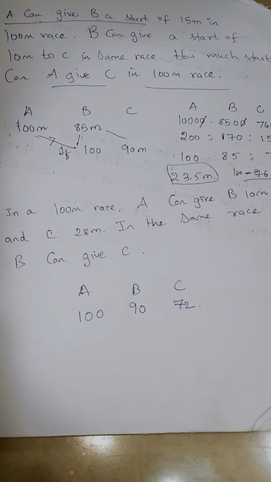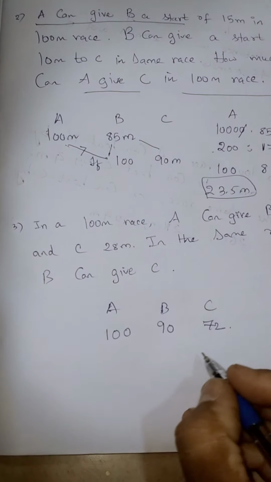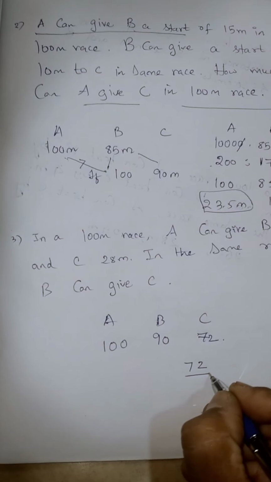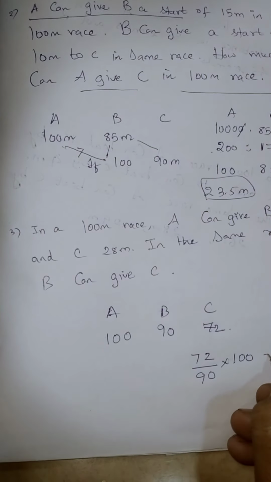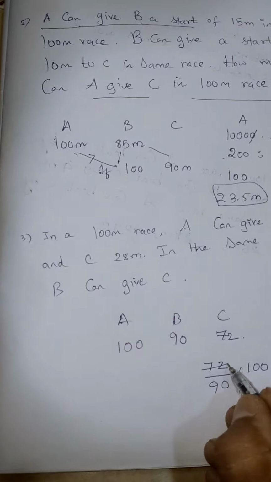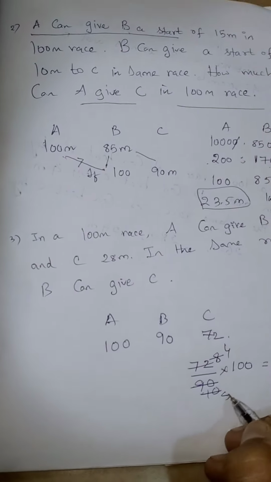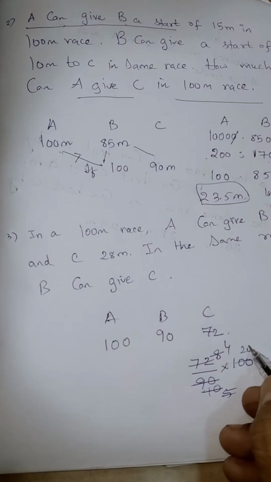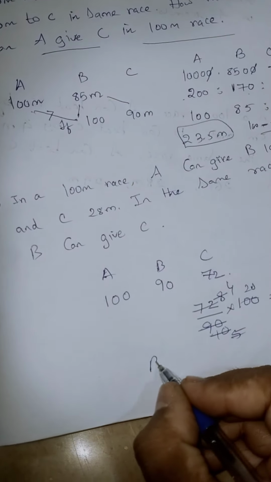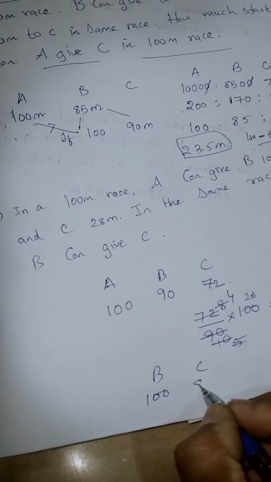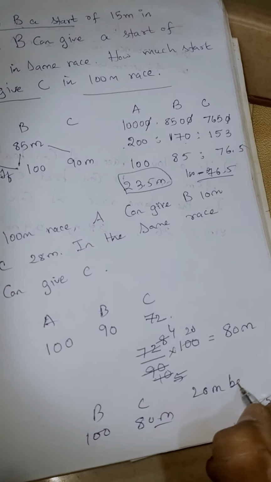So A reached the final point, B is at 90, C is at 72. In the same race, B can give C how much? That means when C is at 72, B is at 90. But we have to go for 100 meters race. 9 8s are 72, 9 10s are 90, 2 4s are 8, 2 5s are 10, 5 20s are 100, 80 meters. That means when B is at 100, C is at 80 meters, 20 meters behind.